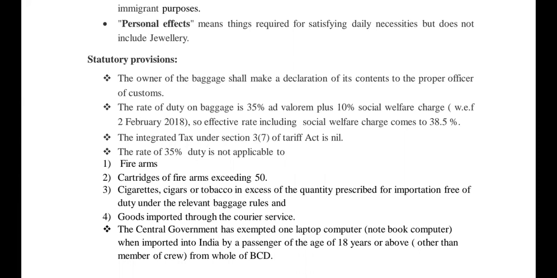The rate of duty is 35% plus 10% social welfare surcharge, but including all, the effective rate is calculated as 38.5%. The integrated tax under Section 3, subsection 7 of the Tariff Act is nil.